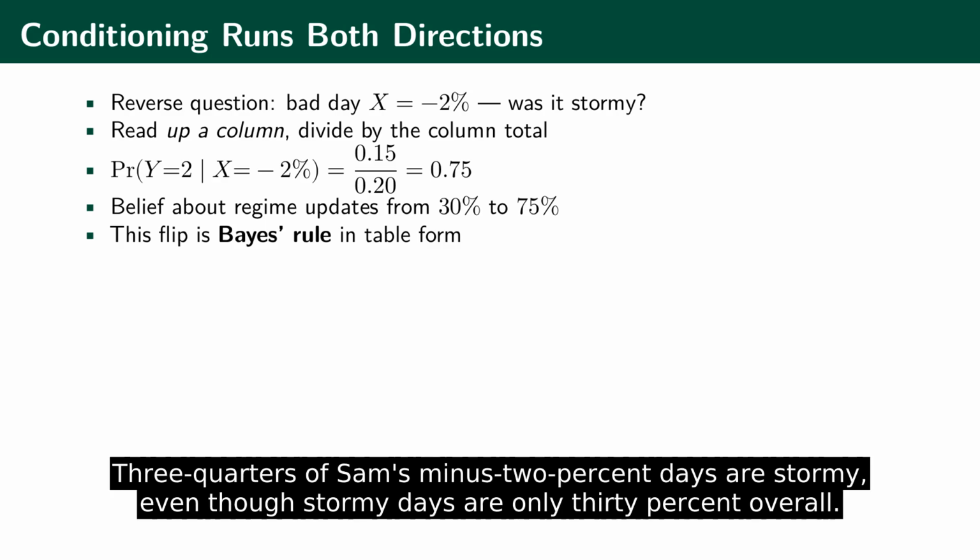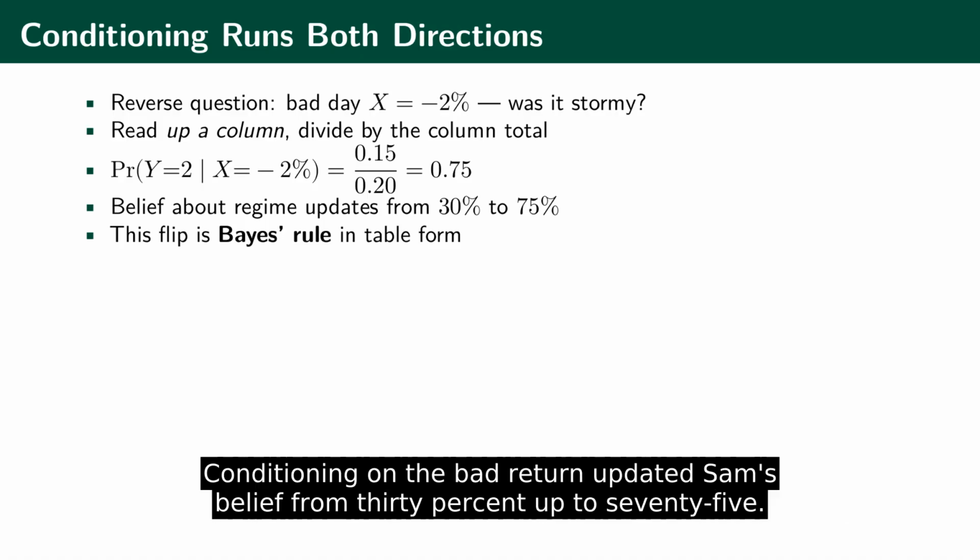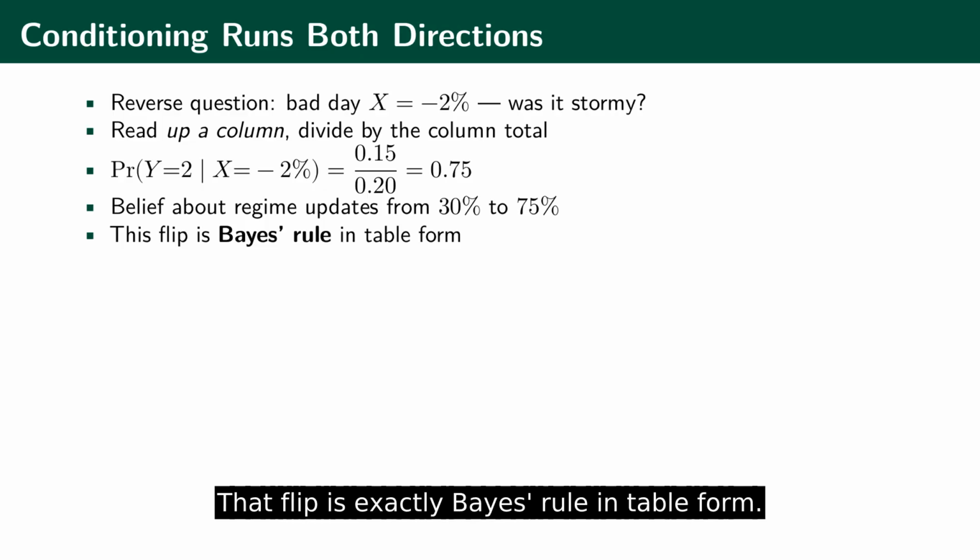3/4 of Sam's minus 2% days are stormy, even though stormy days are only 30% overall. Conditioning on the bad return updated Sam's belief from 30% up to 75%. That flip is exactly Bayes' rule in table form.